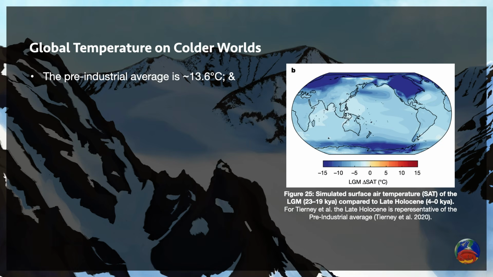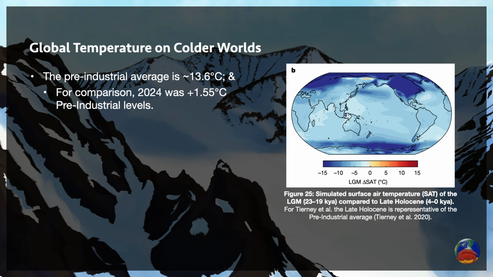To build Dove's colder climate regime, I needed to settle on a starting average temperature for the 40-degree latitude isotherm, as per the climate guide, and to do that I had to decide how cold I wanted the planet to be. For context, the pre-industrial average is around 13.6 degrees Celsius, but anything between 13 and 14 degrees Celsius should work for that kind of climate regime. This range of average global temperature is quite common for worldbuilding, especially fantasy settings based on pre-industrial Earth.